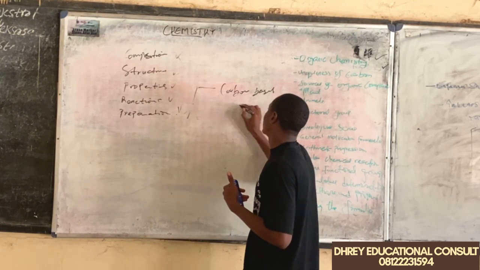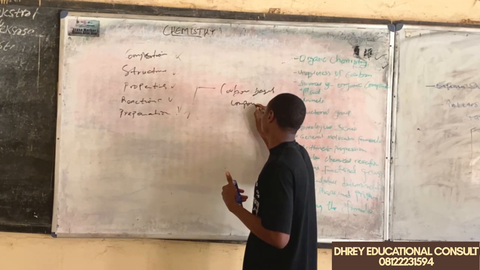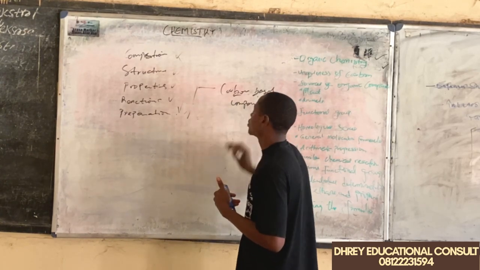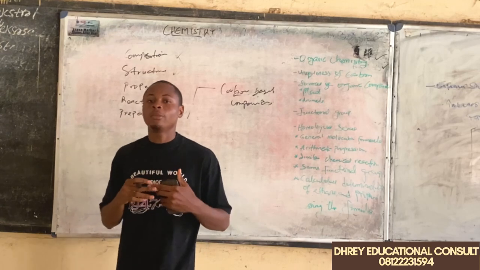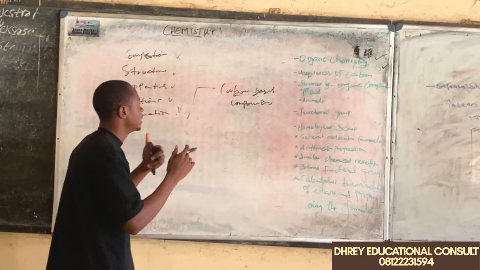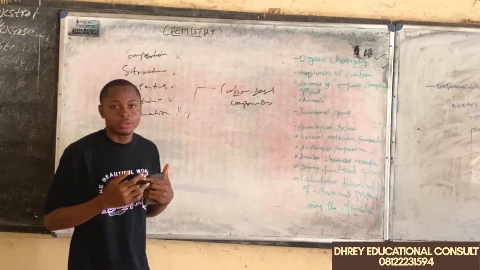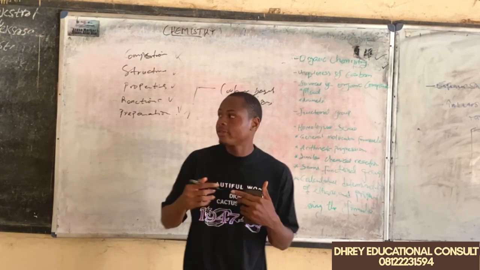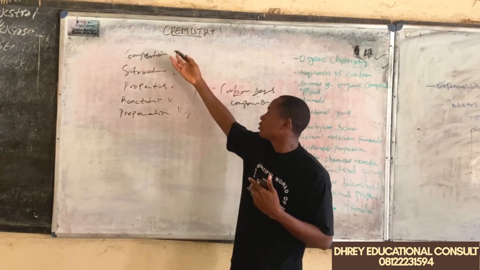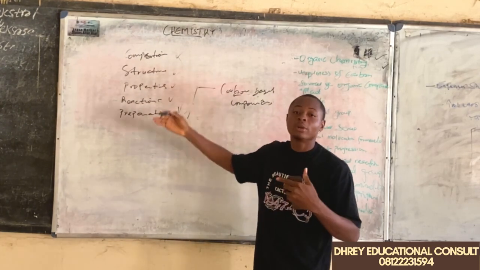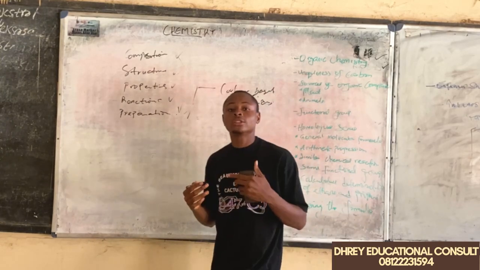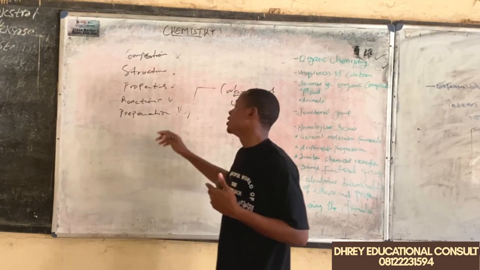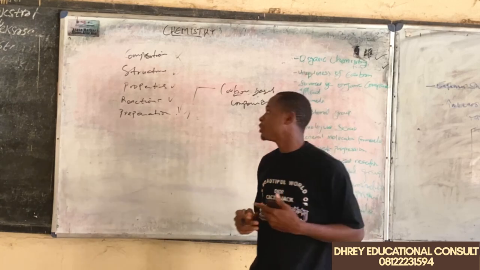Carbon-based compounds. So this is all we are going to be talking about in organic chemistry. This is the entirety of organic chemistry. Any organic chemistry that you'll be taught is either the composition of molecules, the structures of molecules, the properties of molecules, the reactions that those molecules undergo, and how those compounds are prepared.